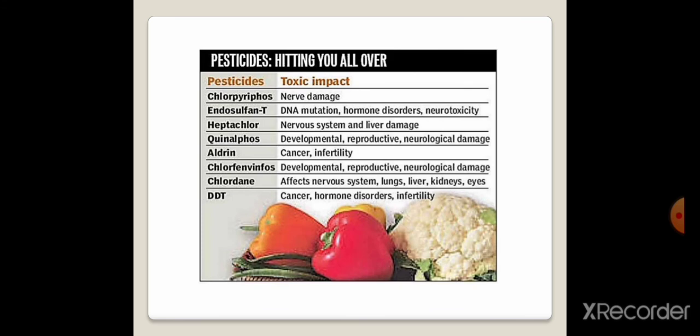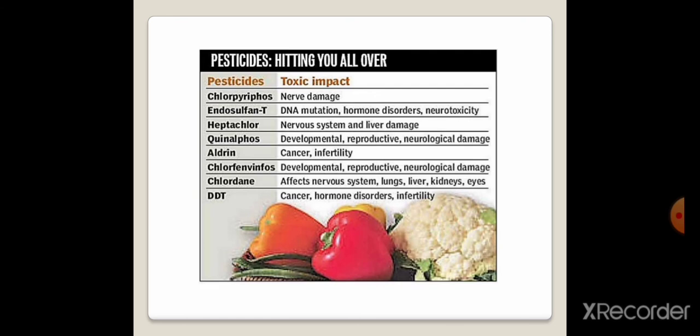And how do these pesticides come into our body? These pesticides are sprayed on food products, and whenever we eat different vegetables, the pesticides ultimately enter our body. We can easily observe that if there is a person who does not have the habit of tobacco chewing but is also suffering from cancer, then how is it possible, without any bad habits?